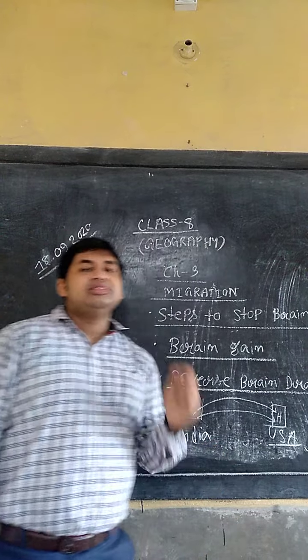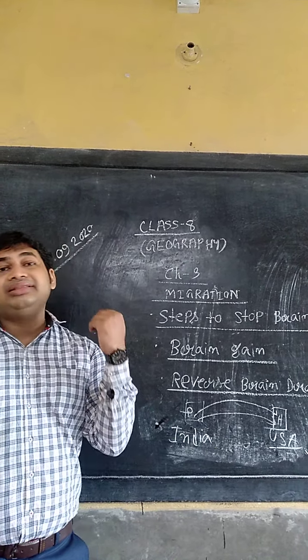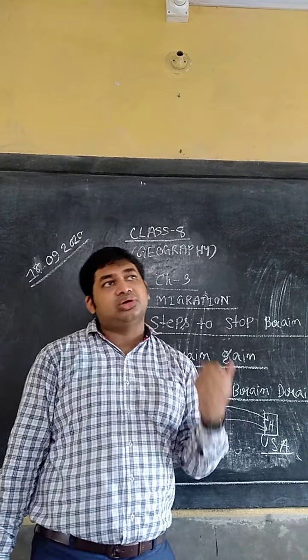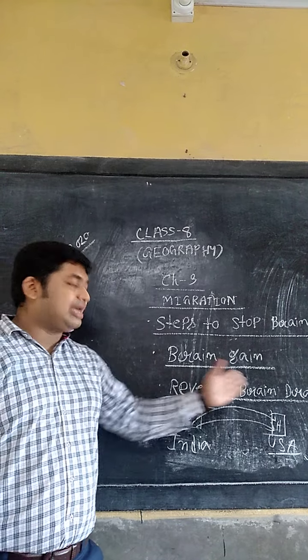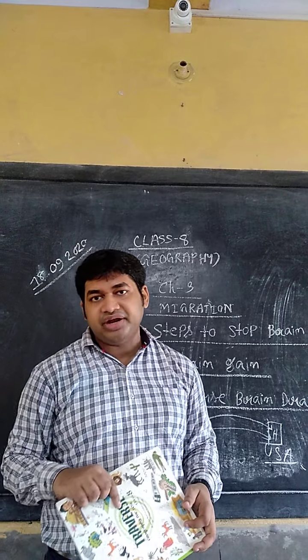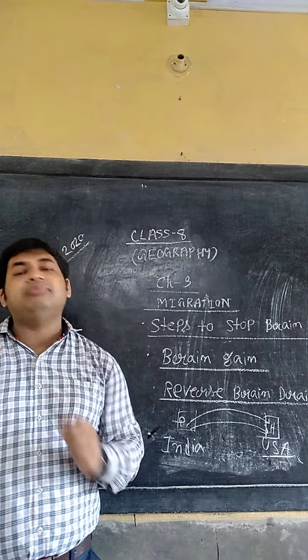So in this way, not only common people but also skilled workers or talented people, like doctors, engineers or teachers, migrate. This type of migration is known as brain drain. Now, how to stop this brain drain? What steps do we have to follow?